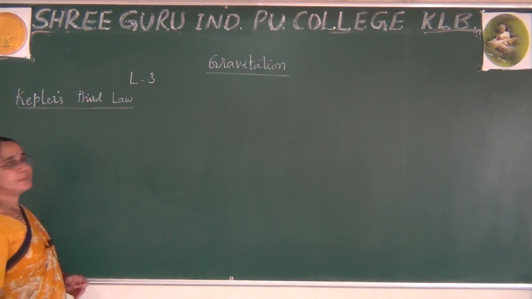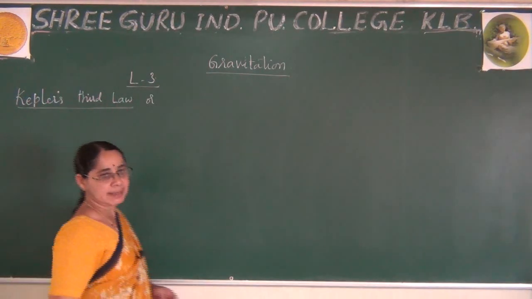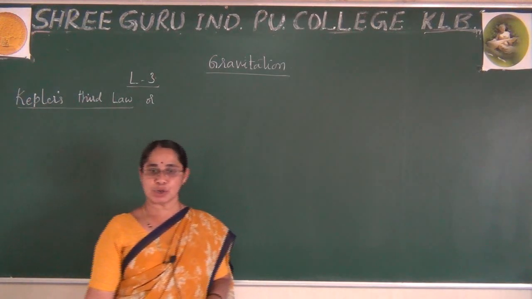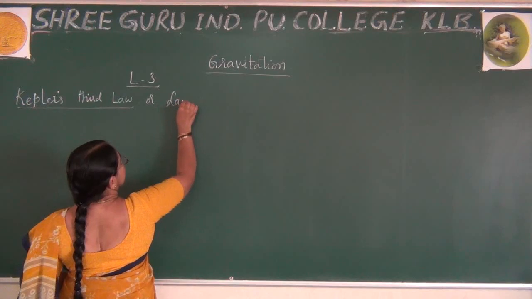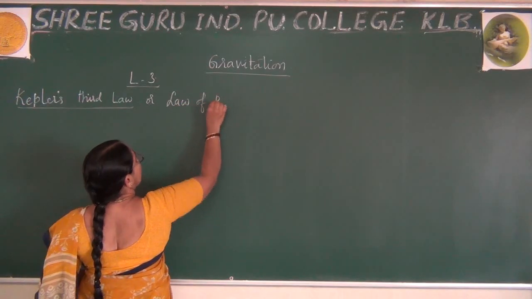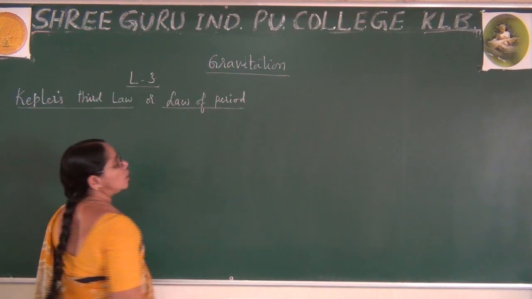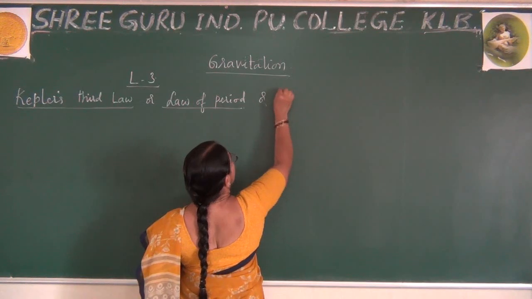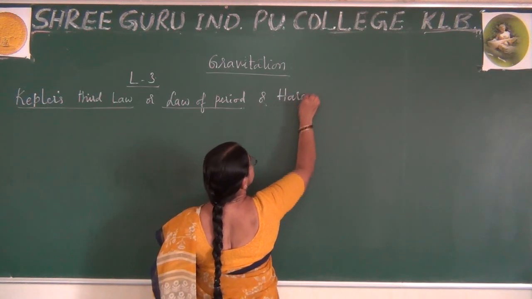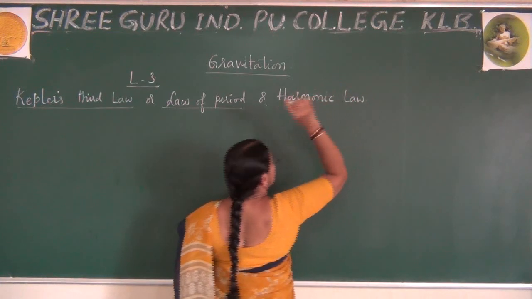Kepler's third law. In my earlier class I said Kepler's third law is also called the law of period. Also I said it is called the harmonic law.